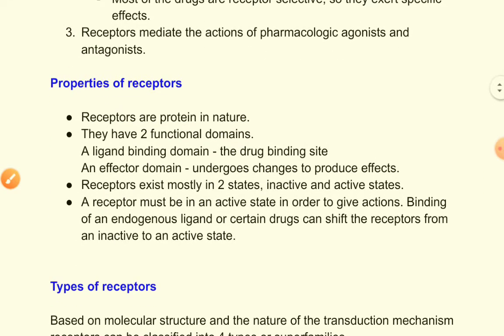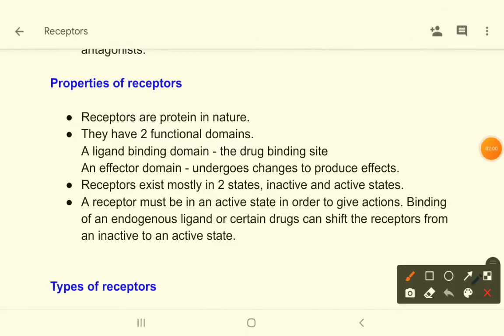Now come to properties of receptors. What are the properties? Receptors are protein in nature. They have two functional domains. That means you can say they have two hands. On one hand, they bind the ligand. That means drugs or neurotransmitters can bind with one hand, and with another hand, which is called the effector domain, that undergoes changes to produce effect. That means with another hand they give the action. So with one hand binds the drug, and with another hand the receptor produces its effect.